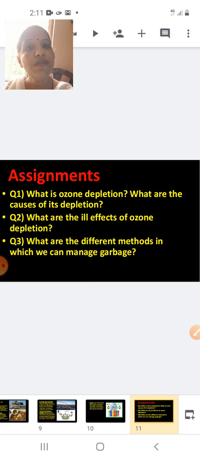What are the ill effects of ozone depletion that we have already seen? Skin cancer, cataract, global warming. What are the different methods in garbage management? Landfill, okay, compost, incineration, then gobar gas preparation, and the last, recycling.